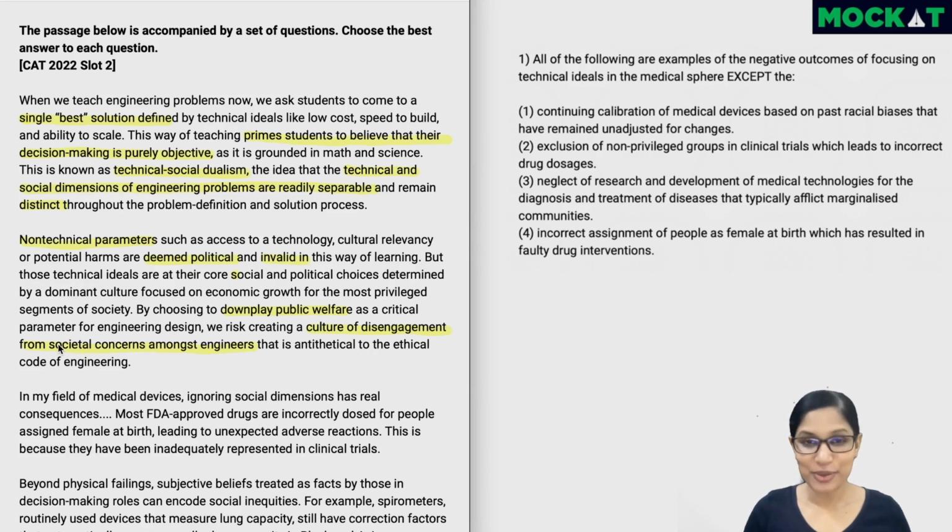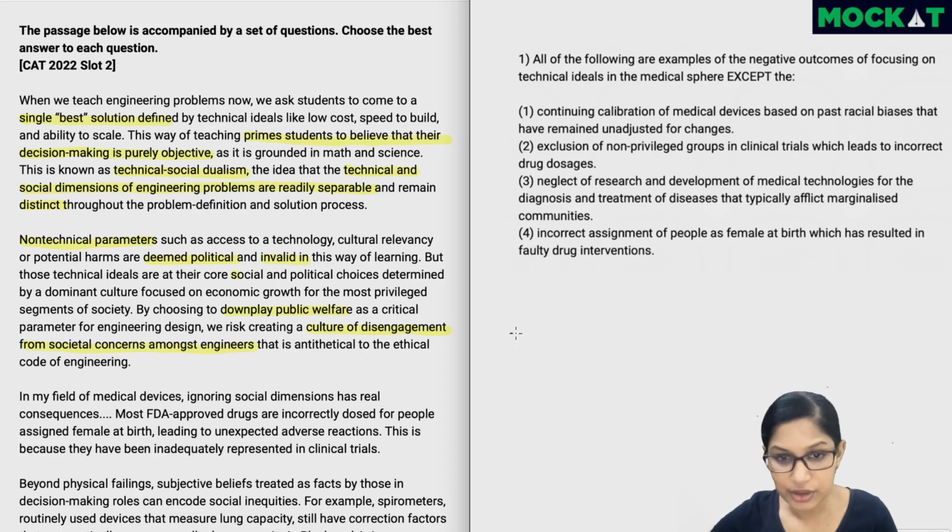So now the author's view becomes very clear. By recommending to engineers that they should focus only on the technical aspects, they are risking being disengaged from the social aspects or the political aspects, and that is something which the author is saying is almost unethical. So the author's view clearly is that this technical and social dualism, which is separating the two, should not be done. So, taking very brief notes here.